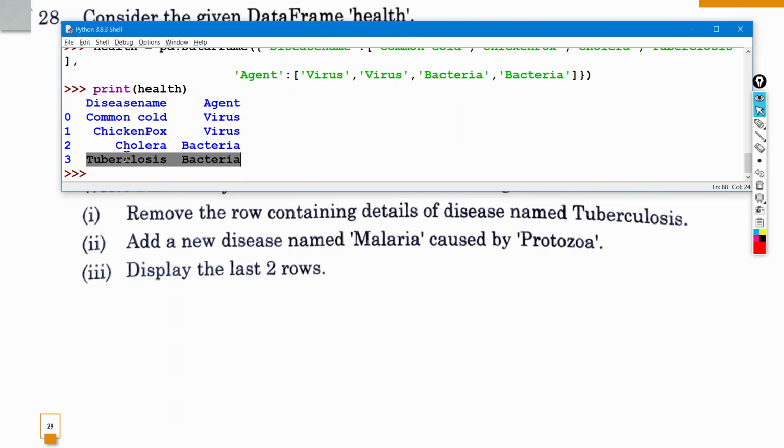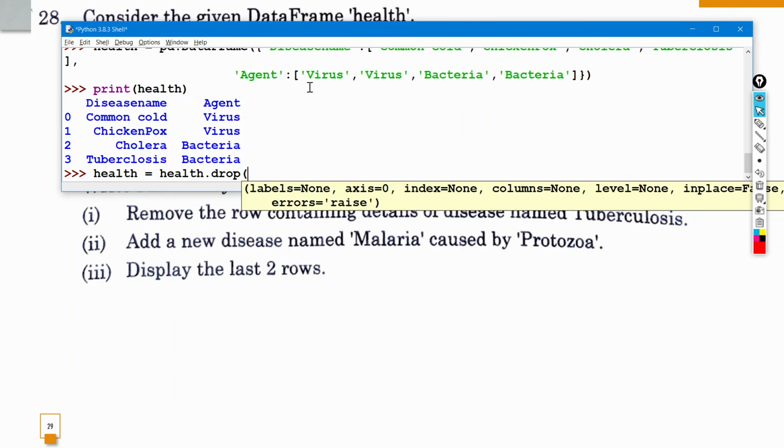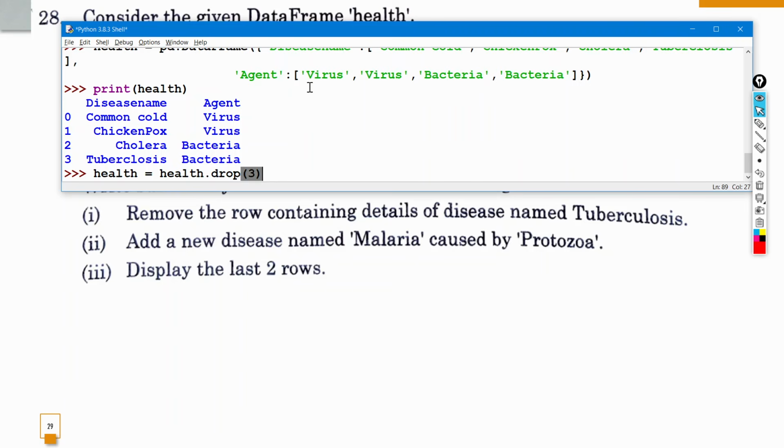So whenever we have to remove any row, we have to use their index numbers. So to delete that, the answer will be, you just have to write the name of the data frame is equal to, and then you again have to write that so that the changes become permanent, then dot, then you have to use the drop function. After drop you have to tell which index number you want to delete. So we have to delete index number 3. With a comma you can even write axis is equal to 0, but that's optional because when you don't give the axis argument in drop or rename, it is always 0. So you can skip that also, the output will be the same. So now just press enter.